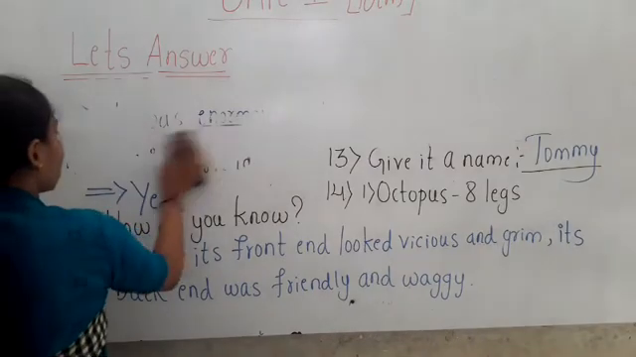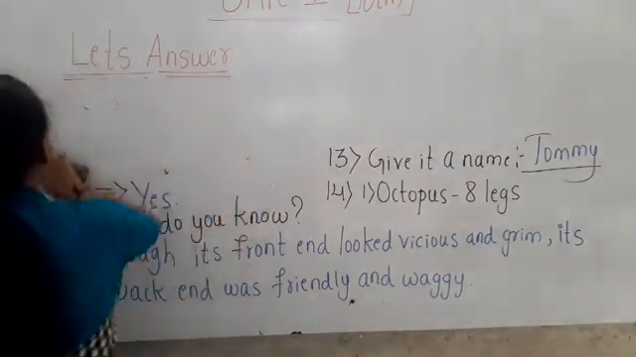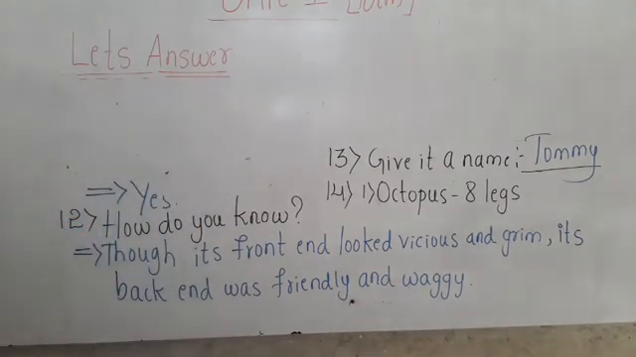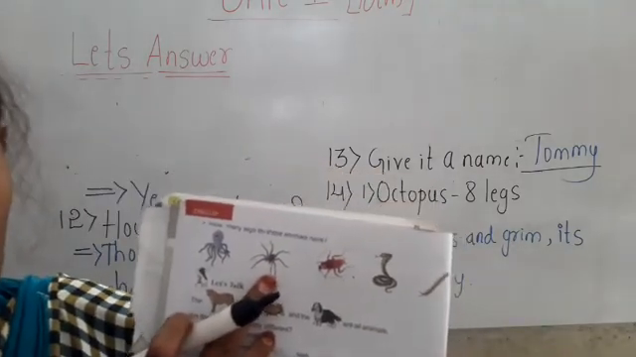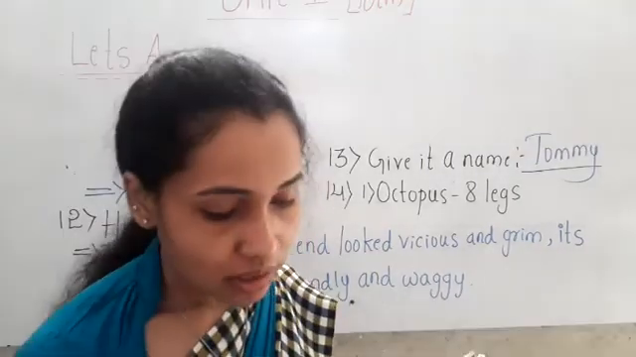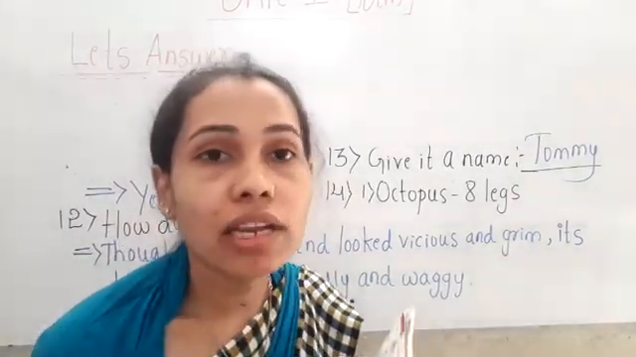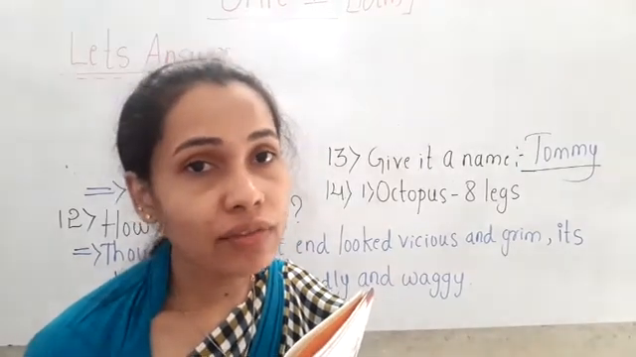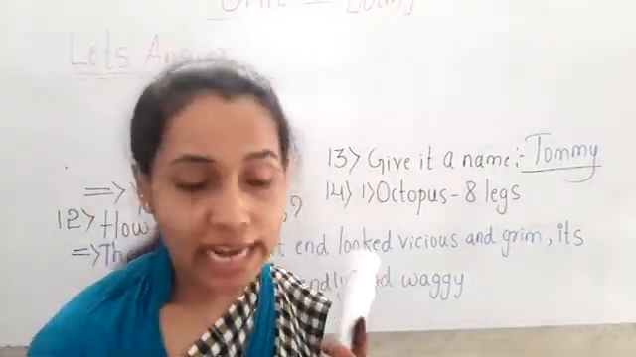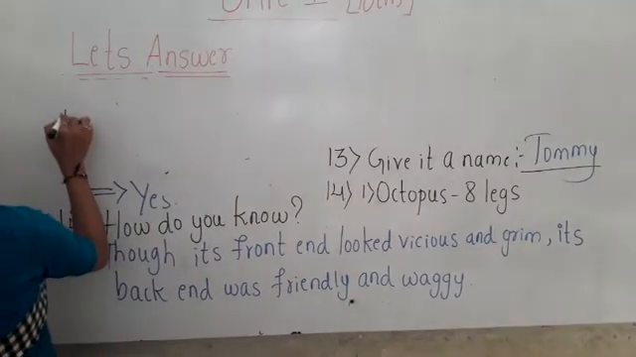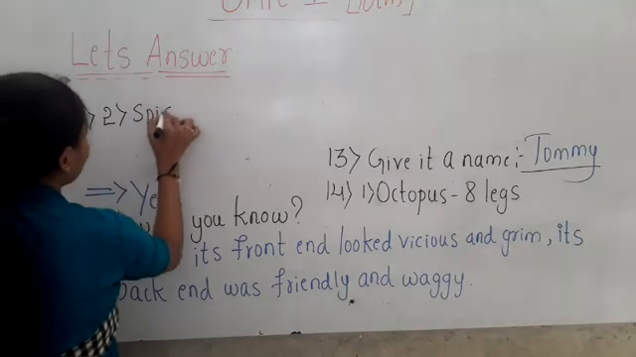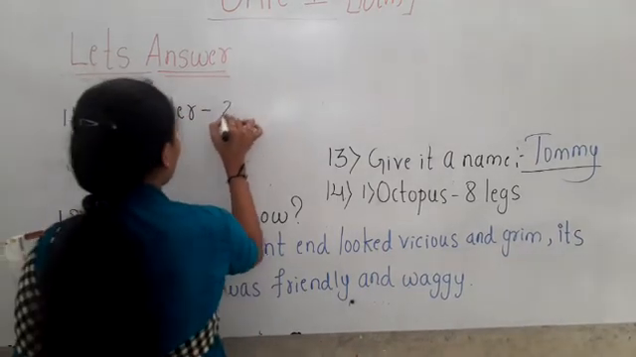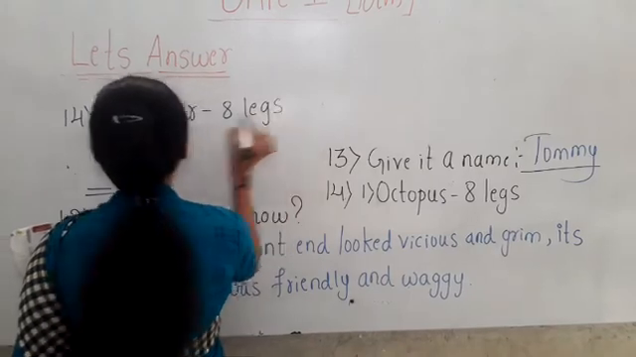Look at the second picture, children. Which insect is this, children? This is a spider. Okay. So how many legs does a spider have, children? The spider is also having 8 legs. Okay. Spider, 8 legs. Third one.